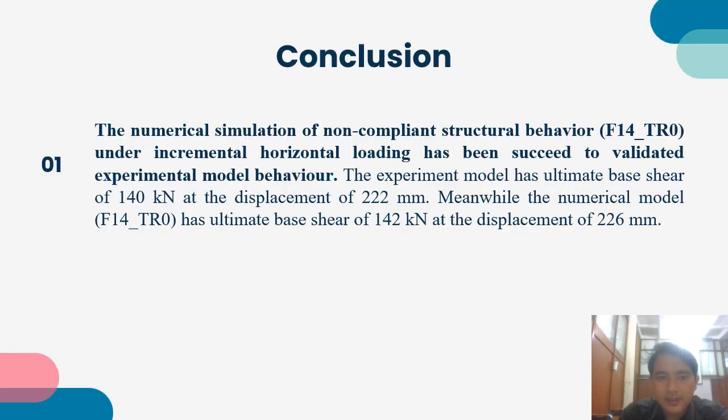So in conclusion, number one, the numerical simulation of the non-compliant structure behavior F14TR0 under incremental horizontal loading has successfully validated the experimental model behavior. The experimental model has an ultimate base shear of 140 kilonewton at a displacement of 222 mm. Meanwhile, the numerical model F14TR0 has an ultimate base shear of 142 kilonewton at a displacement of 226 mm.